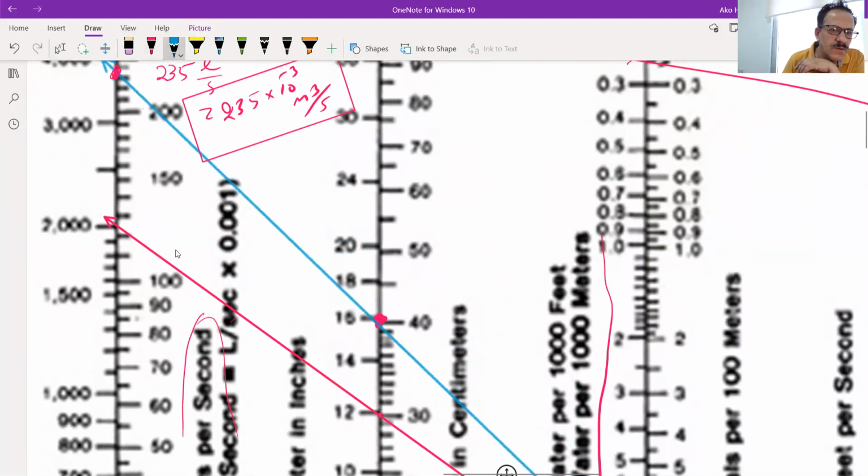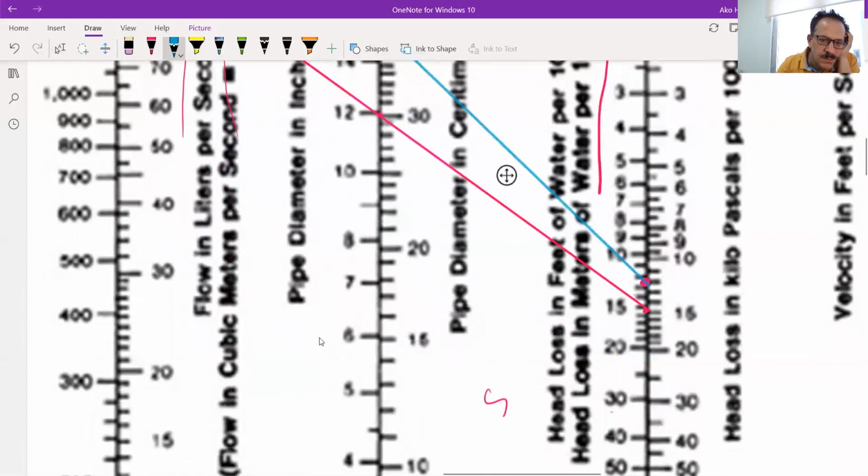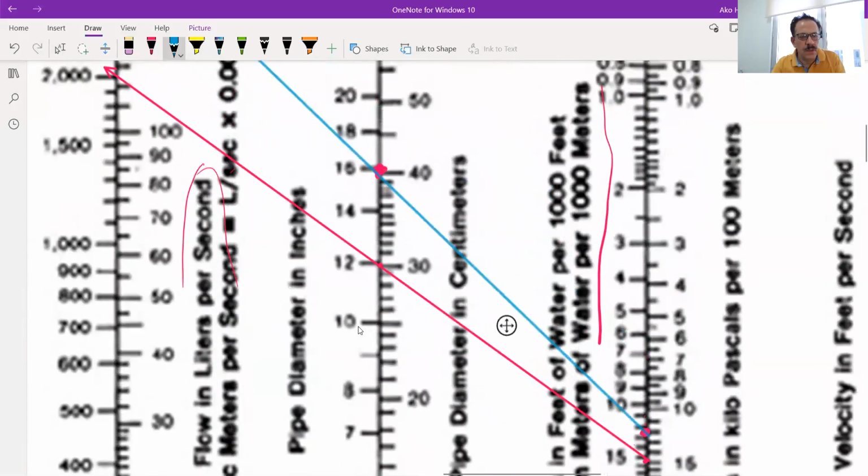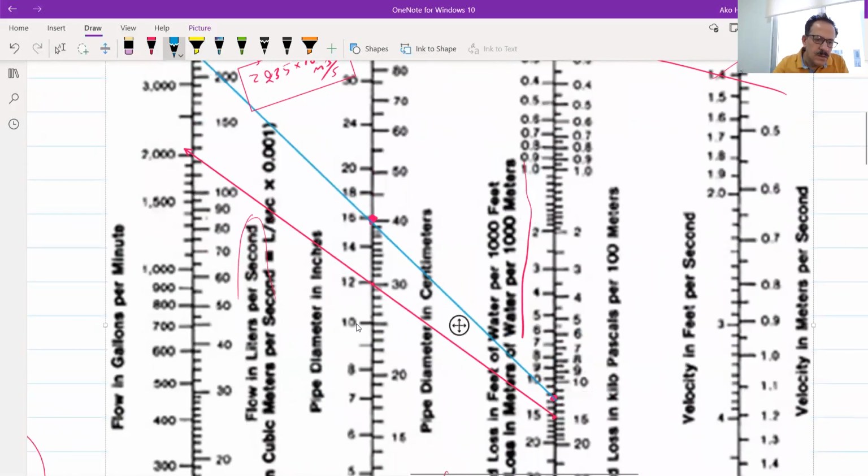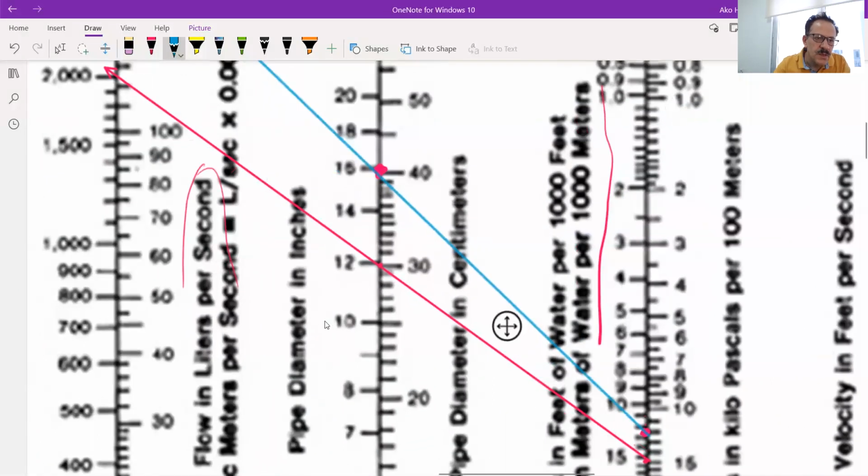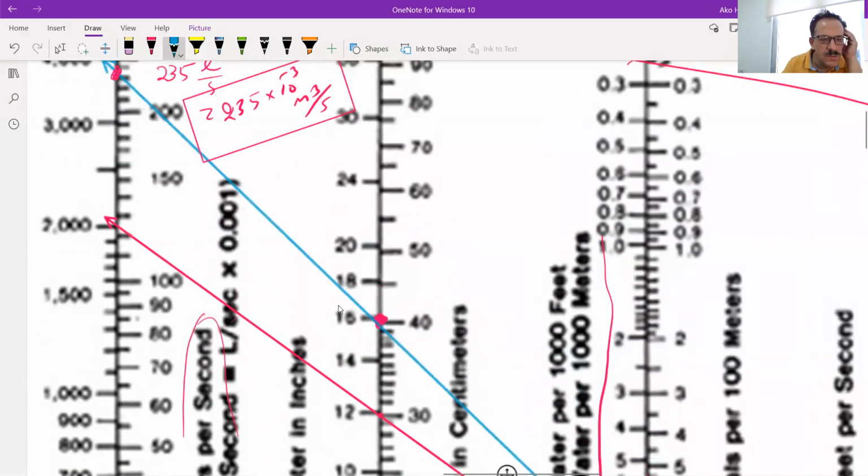How much will be the flow? Here is the flow. How many liters per second will it be?